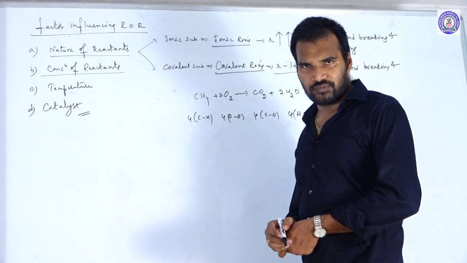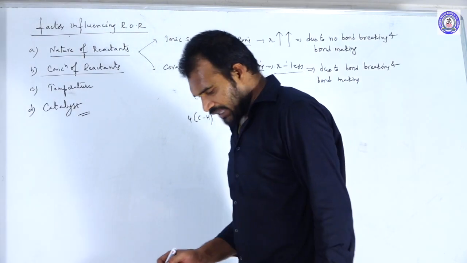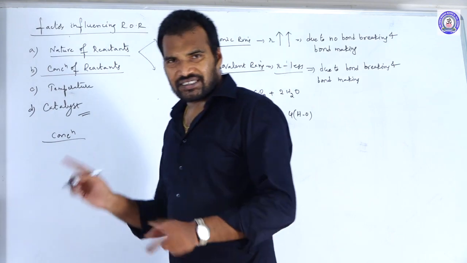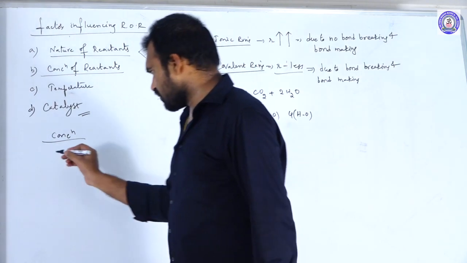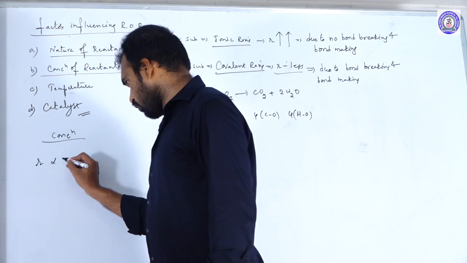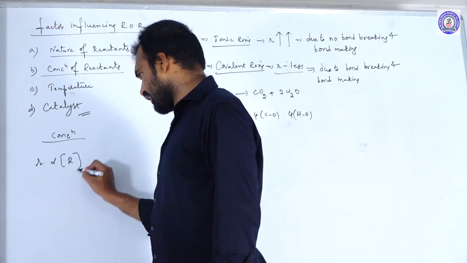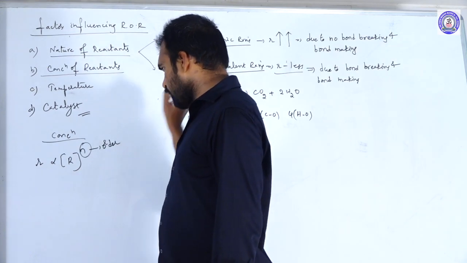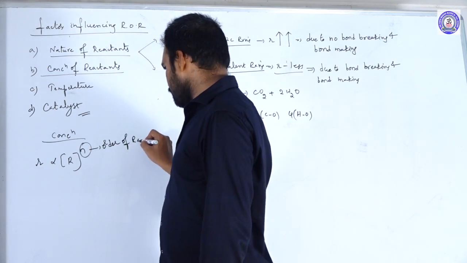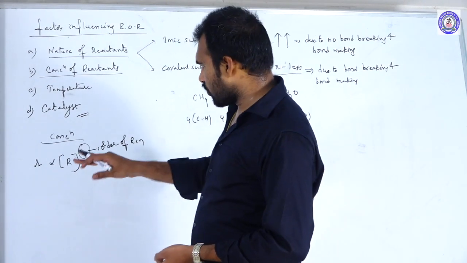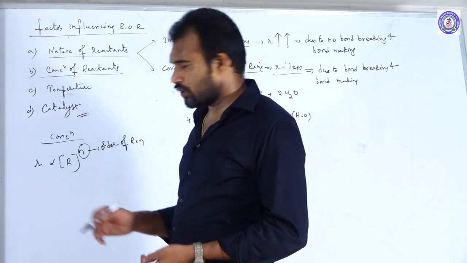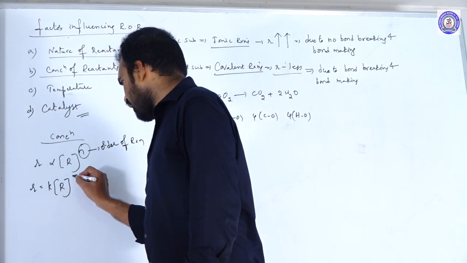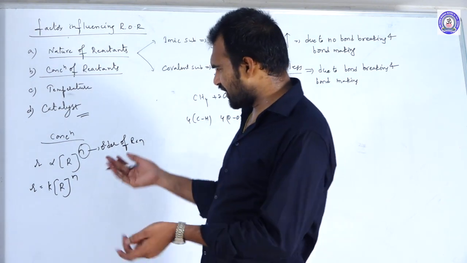Concentrations of reactants. As we know, what is the relation between the rate and the concentration? Rate is proportional to concentrations of reactants to the power of n, where n is equal to what? Order of reaction. What the order is, we will discuss later. So rate is proportional to concentration of R to the power of n, so rate R is equal to K into concentration of R to the power of n. So this is the rate equation.